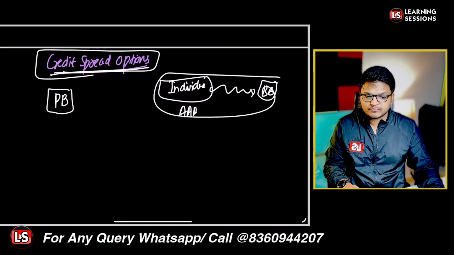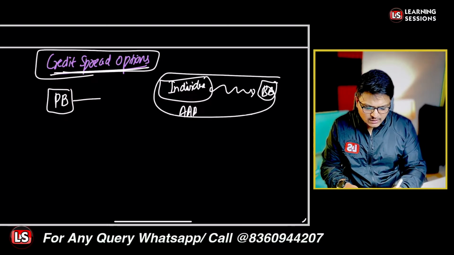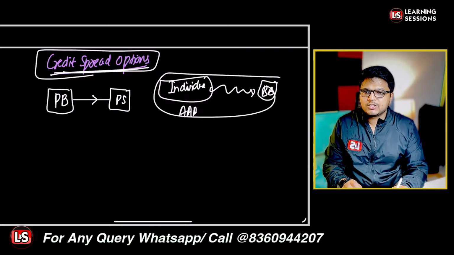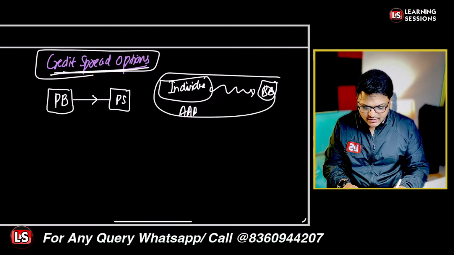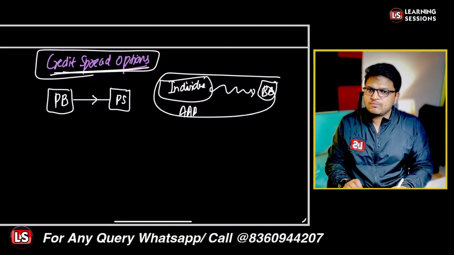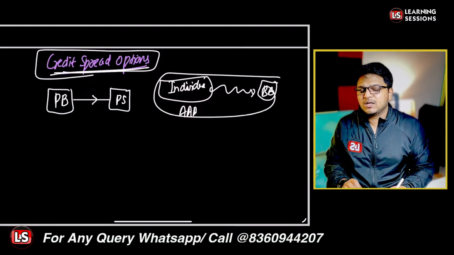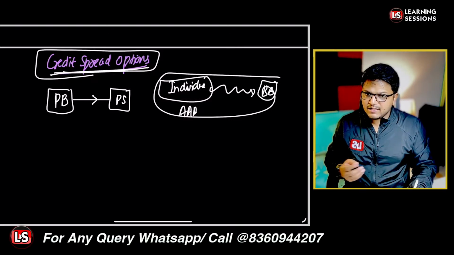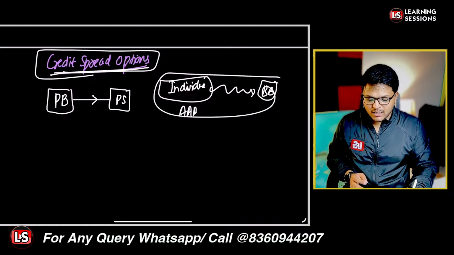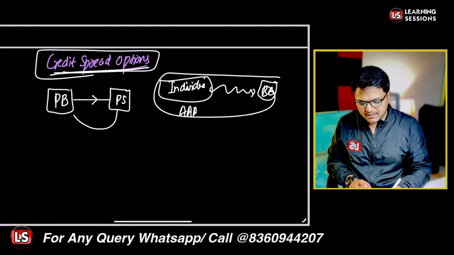Is it clear? So a periodic stream of payment, that is a particular premium, is to be paid by the protection buyer to the protection seller. And further, if there is any kind of migration, let's say the rating is reduced or downgraded, that will be covered by the protection seller to the protection buyer.